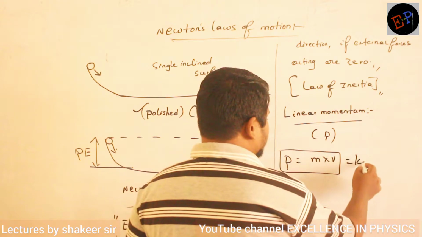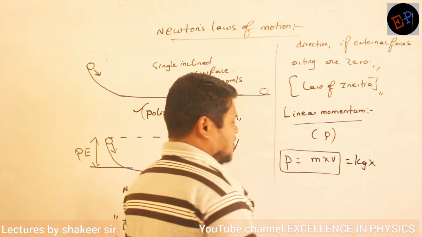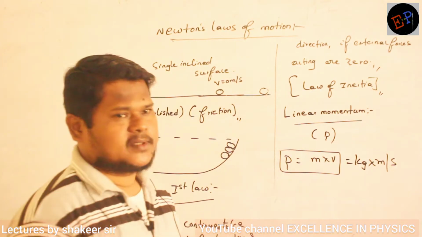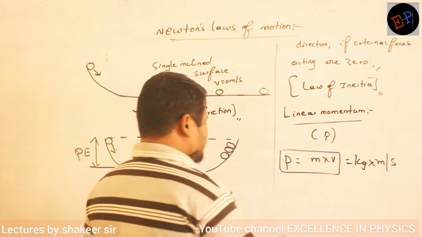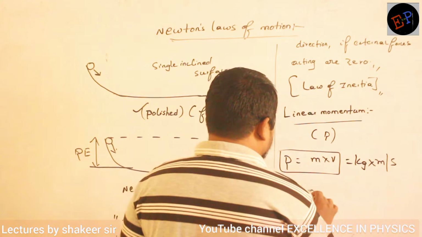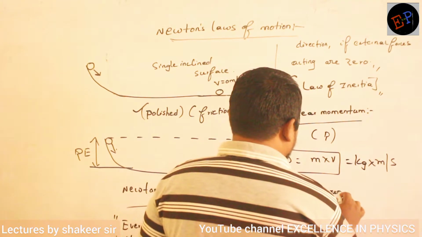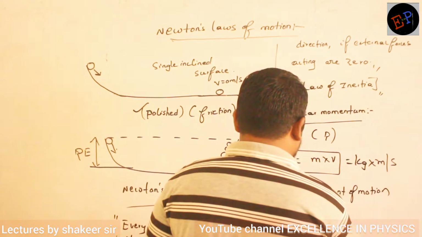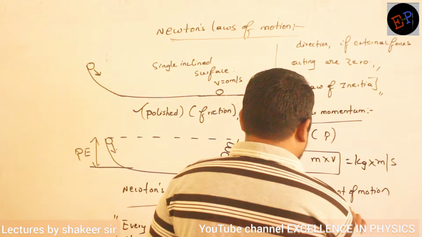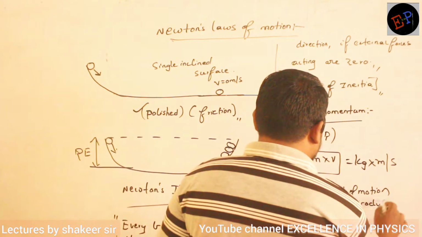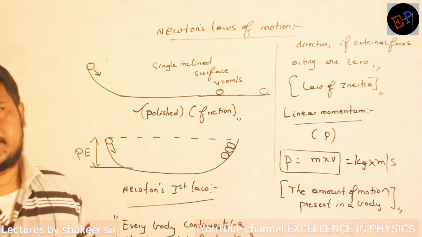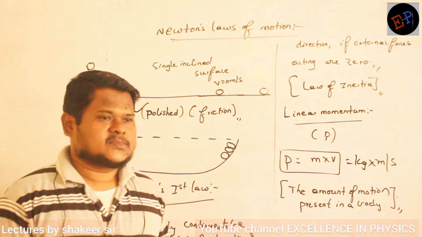Mass is measured in kgs. The unit of mass is kg, and the unit of velocity is meter per second. So kg meter per second is the unit of linear momentum, and it is also called the amount of motion present in a body. So the amount of motion present in a body is also called linear momentum. Are you able to understand?